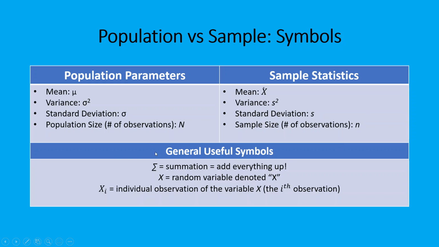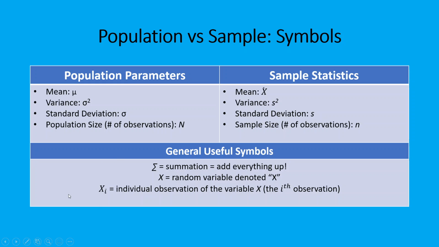And then some useful symbols in statistics that aren't specific to just the population or just the sample, but are rather more general symbols you might see. The first one is this sigma. I know that there's two symbols called sigma. Not my fault, but we pronounce this sigma, and it just stands for summation or adding everything up. You might see x, which just stands for the random variable that we denote x, and that can be any variable, like the hours of sleep or the weights of students in a gym class, whatever variable you're interested in, we denote that as x.